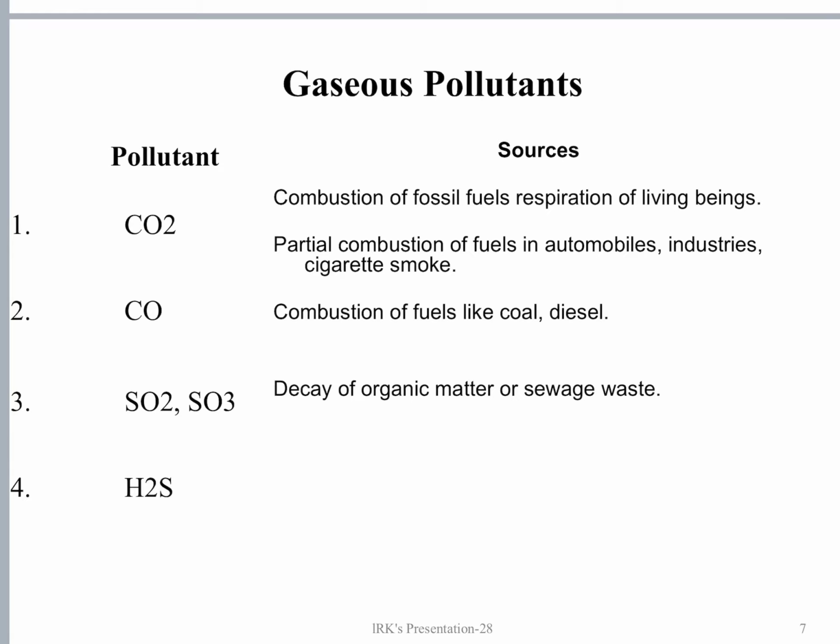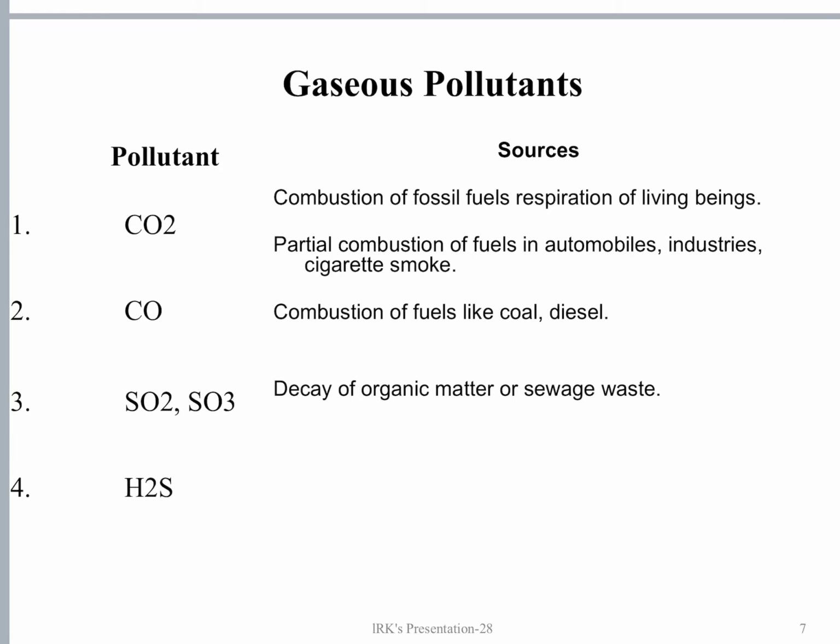Next, oxides of sulfur, sulfur dioxide and sulfur trioxide. These oxides of sulfur are also released from the combustion of fossil fuels like coal, diesel, petrol, and also the burning of wood. All carbon dioxide, carbon monoxide, oxides of sulfur, oxides of nitrogen, all these gases are released by burning of wood.